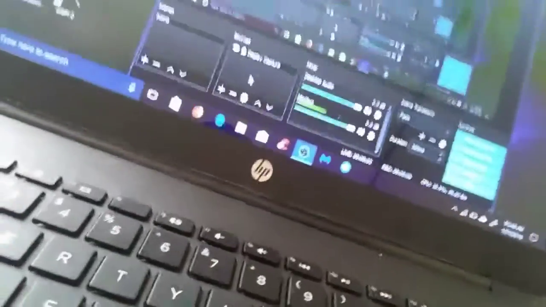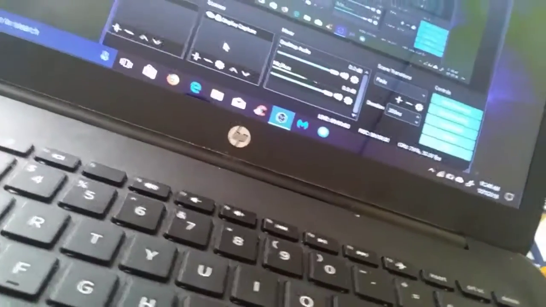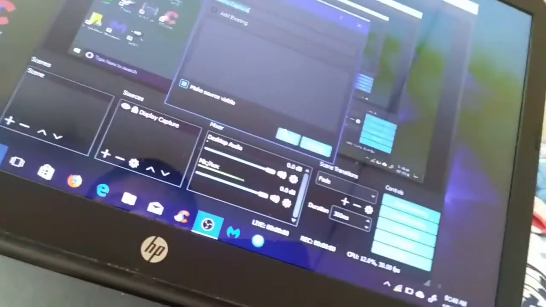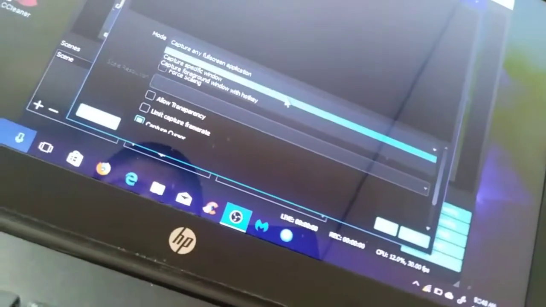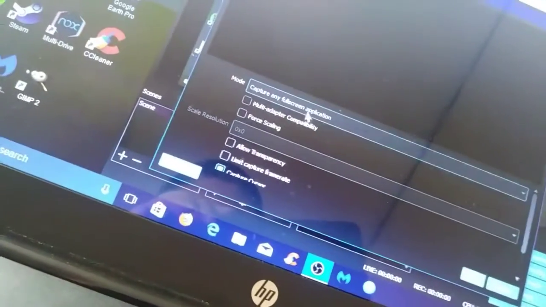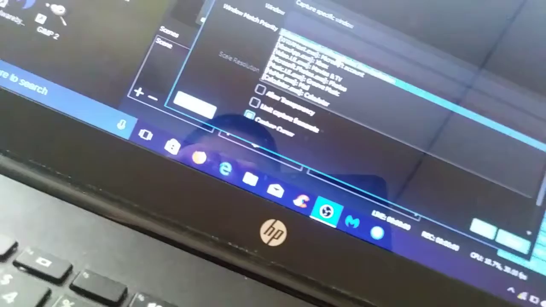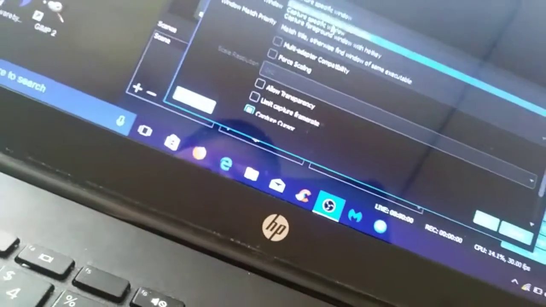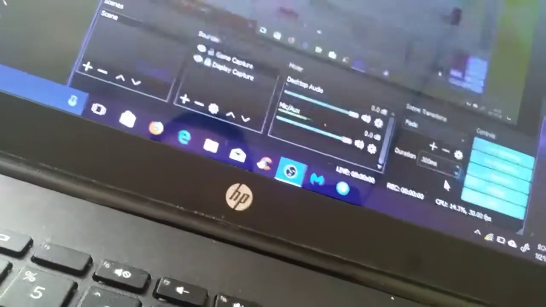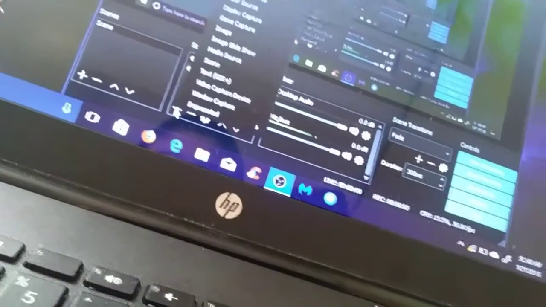Now, if you want to capture a game you have on your computer, click the plus button and click game capture. Name it whatever you want. And you're going to select which one. If you have a full screen game, then select capture any full screen application. If you have a game that is just a window, then choose capture specific window and choose the one you want to capture. I'm just going to leave it on capture any full screen application.